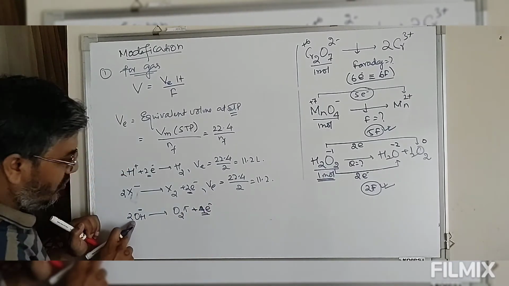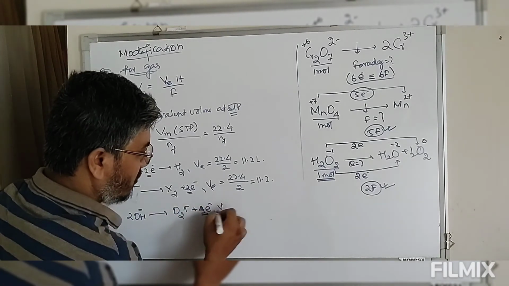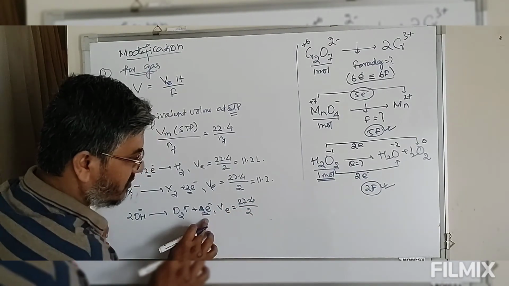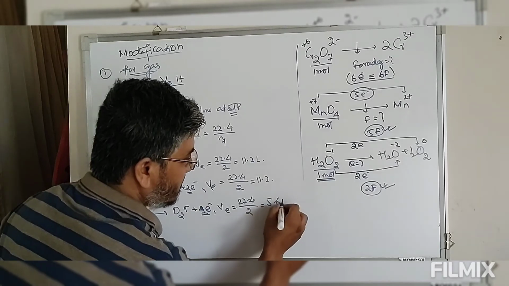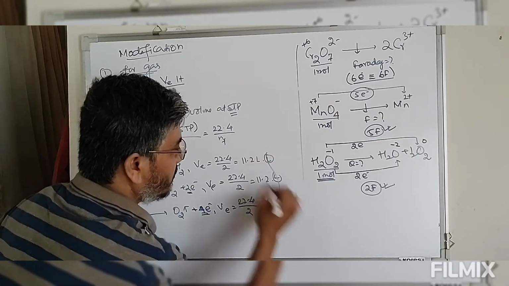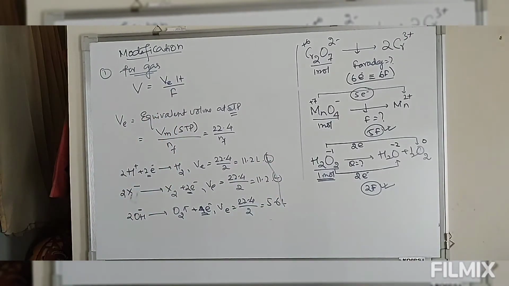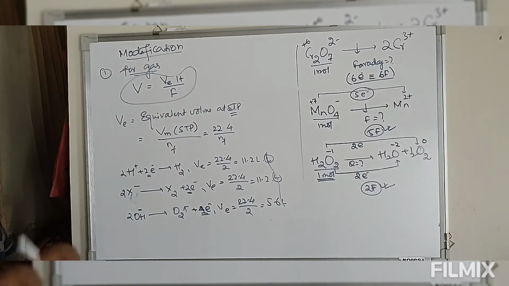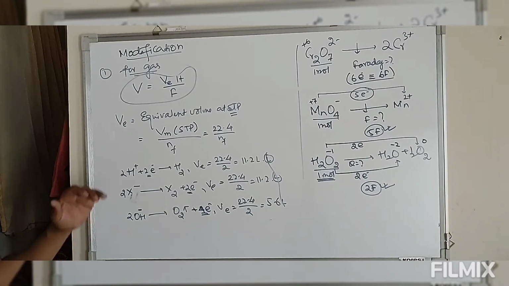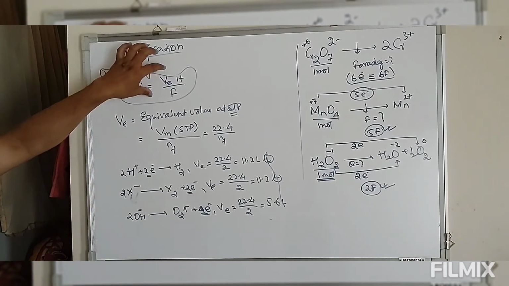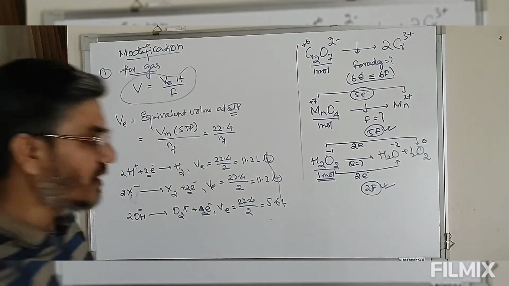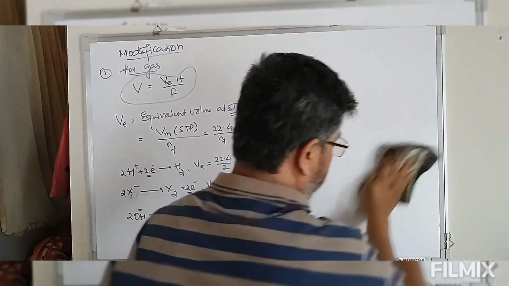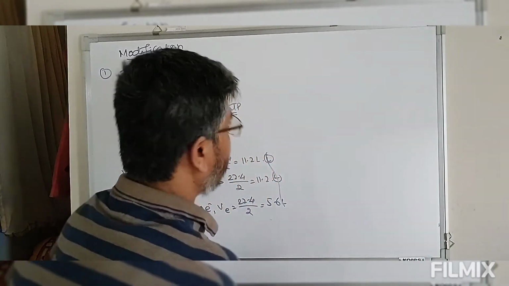So during conversion of oxide to oxygen, the equivalent volume is 22.4 by 4, so the equivalent volume of oxygen is 5.6 liters. These are some of the values you can use directly. This is for gases, so we can directly measure the volume of gas formed at STP by using this modified form of the first law.